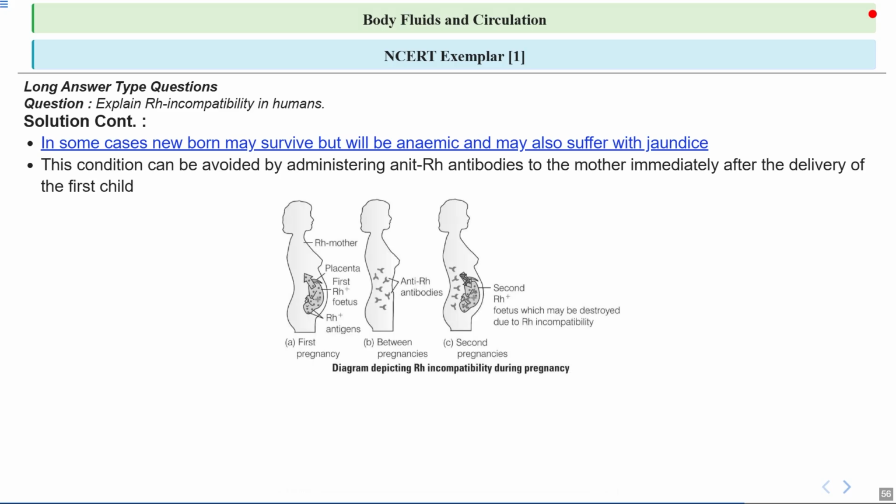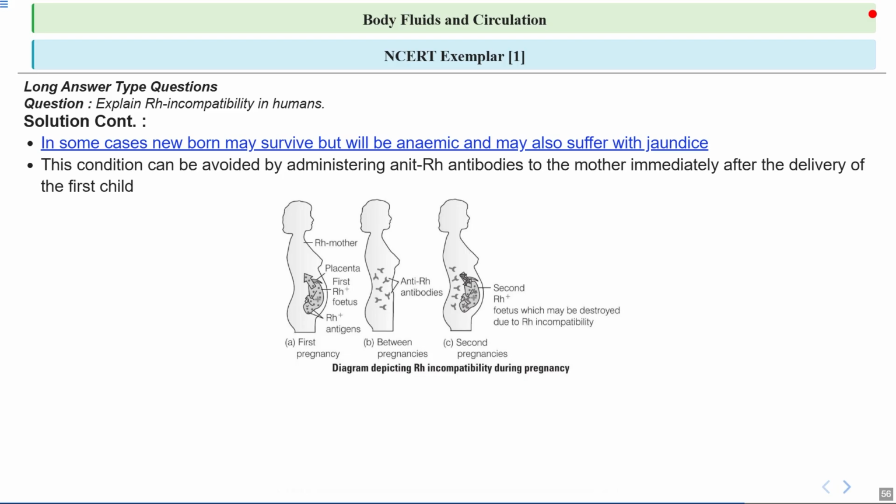So this is the whole picture of the condition erythroblastosis fetalis. Here we have learned that it is caused when an Rh negative mother conceives an Rh positive fetus, and due to the Rh incompatibility, in later pregnancies it may cause problems to the fetus.